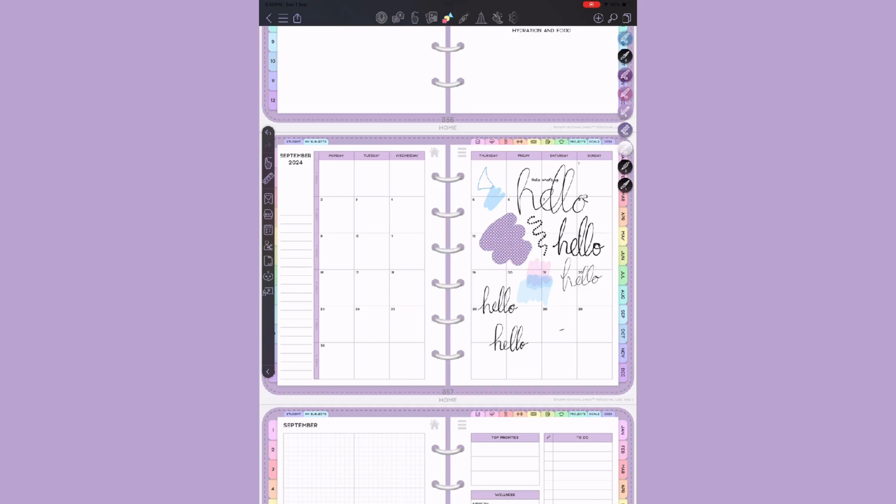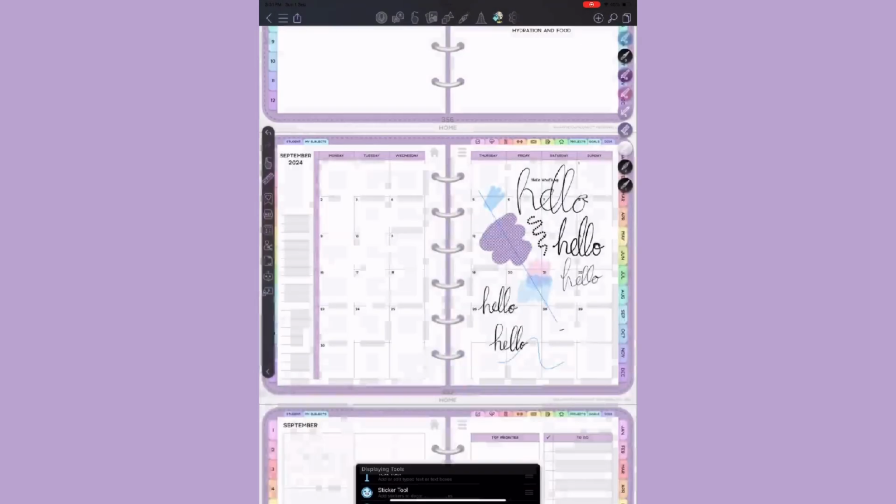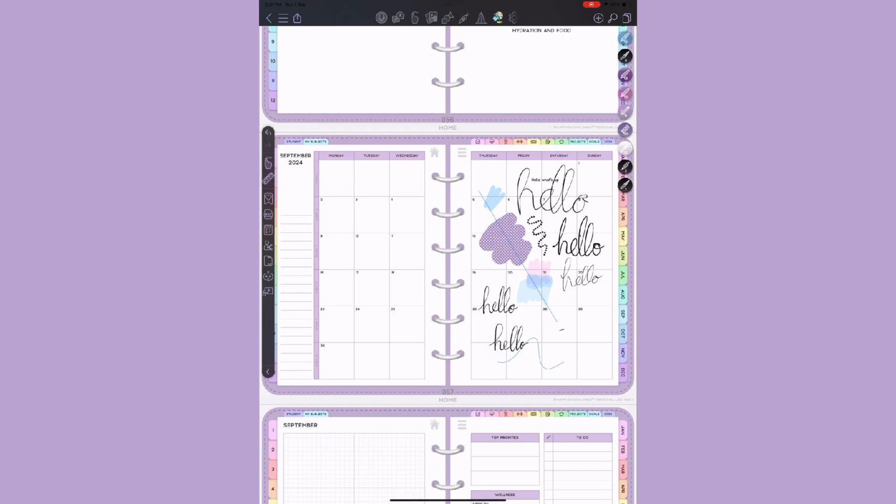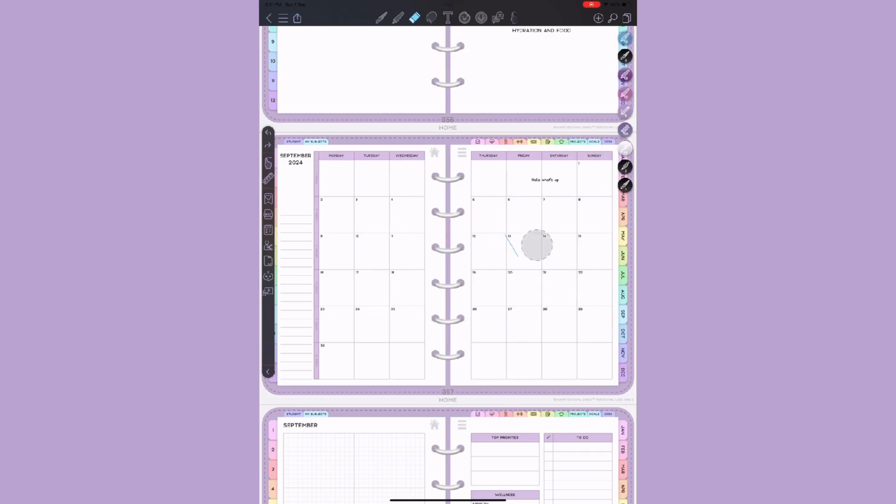I'm writing hello with it. And then you have different options like pictures to upload an image from the gallery. Then you have shapes, the laser option. As you can see, I'm drawing a little triangle right there. You have your laser option that I was using a lot to show you about the monthly and weekly spreads. Then you have the fill tool. You also have the sticker tools. Last but not least, you have your settings.